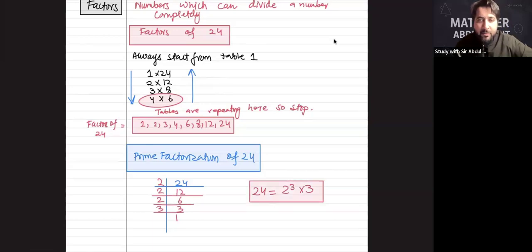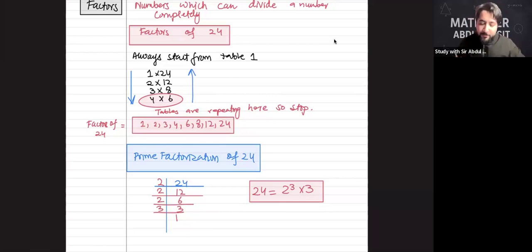Yes. And mera bacha, listen to me very carefully now. Can you see that I got only 2 and 3? So it means that 2 and 3 are the only factors of 24 which are prime factors, and we can see the list as well. In this list, only 2 and 3 are prime numbers. 1 is neither, 4 is composite, 6 is composite, 8 is composite, 12 is composite, 24 is composite. See, it's the shortcut of getting the number done.